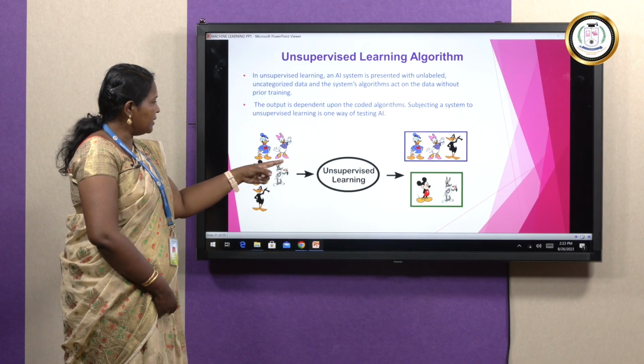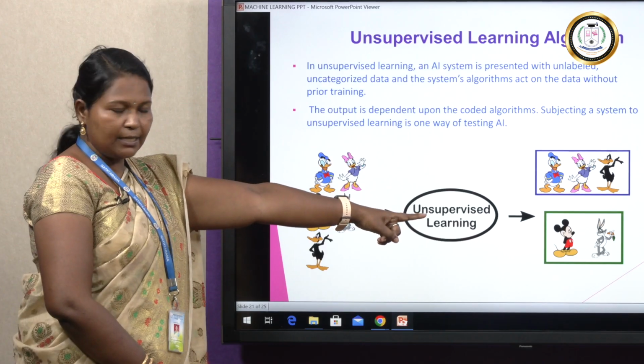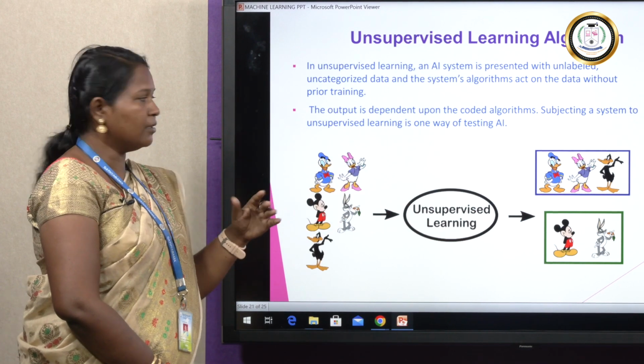So different images have been given, and similar images have been filtered. That is, Mickey Mouse comes under a separate category and the ducks come under a separate category. This is how the unsupervised learning algorithm works.